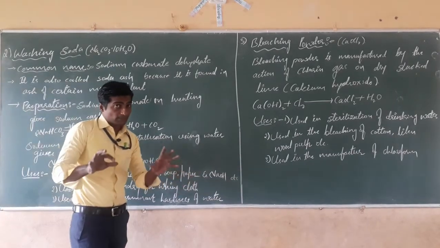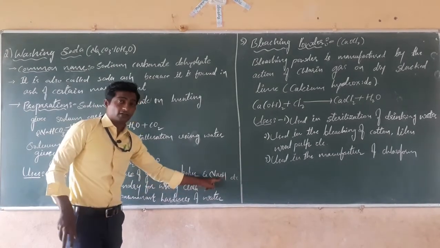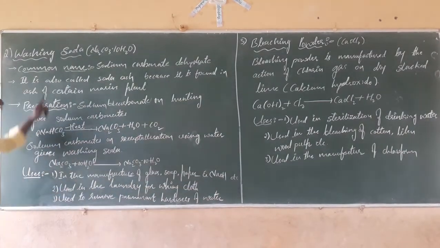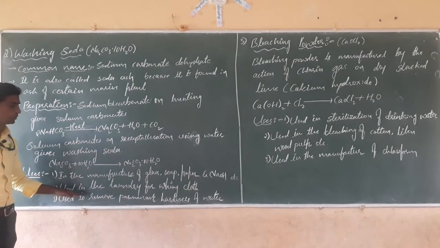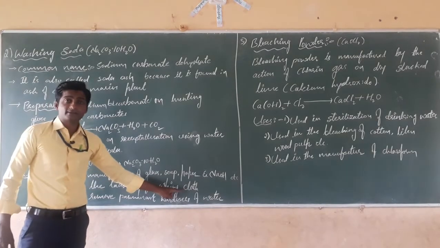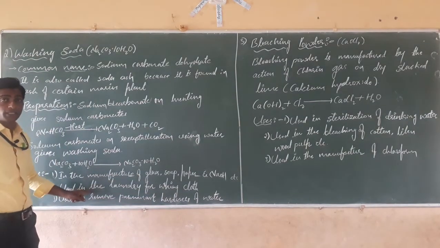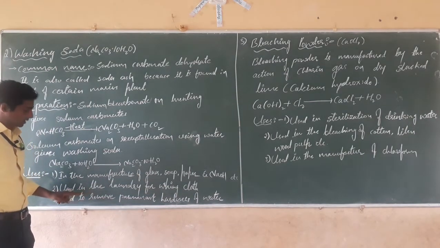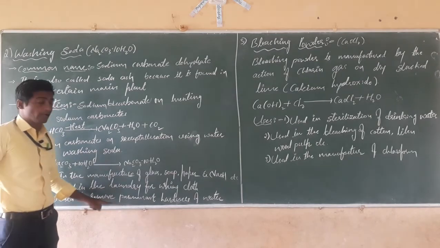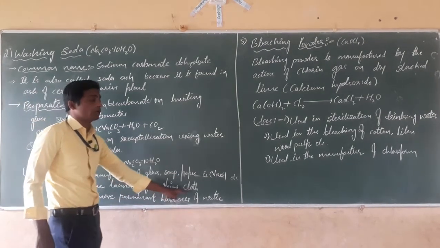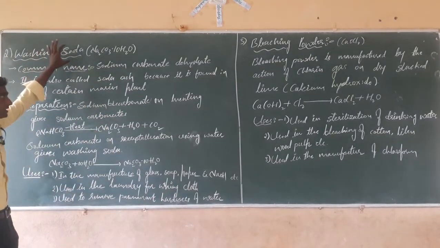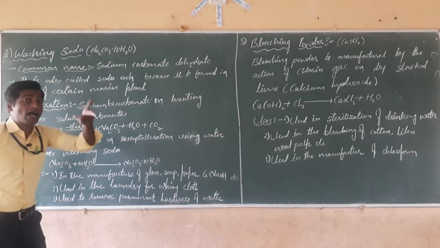Next, it is used in the manufacture of chemicals like sodium hydroxide or caustic soda. Washing soda is also used in laundries for washing clothes. Next, washing soda is used to remove the permanent hardness of water.